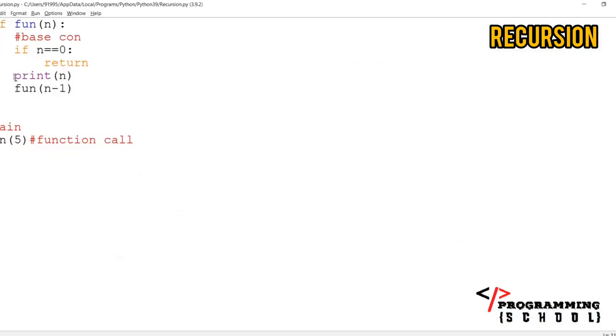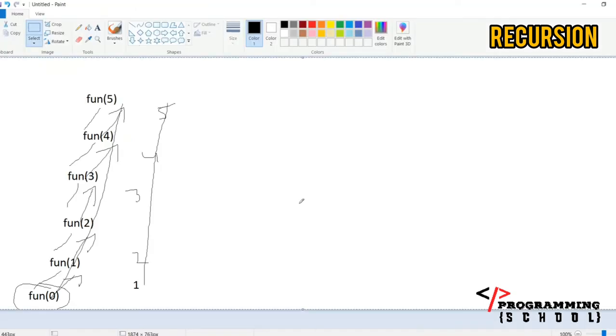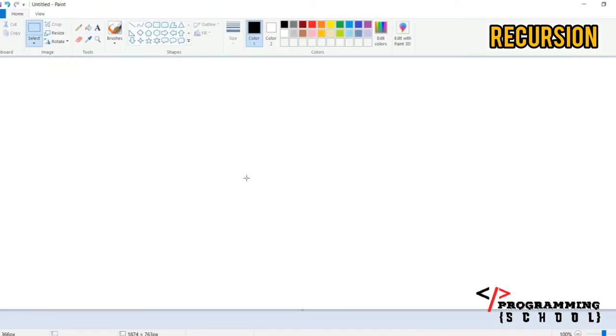Okay, for example, I am going to print this n instead of here. Everyone, hold this video and try to guess what the output is here. Try to guess the output and make a comment. Just for example, now I am going to execute here. Now I am going to tell you how it is working.